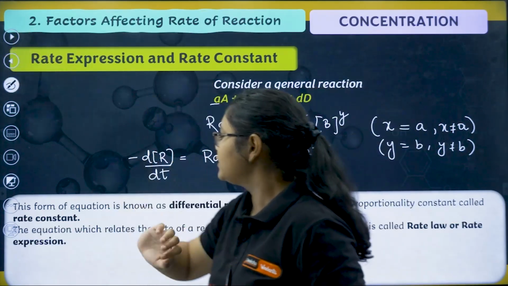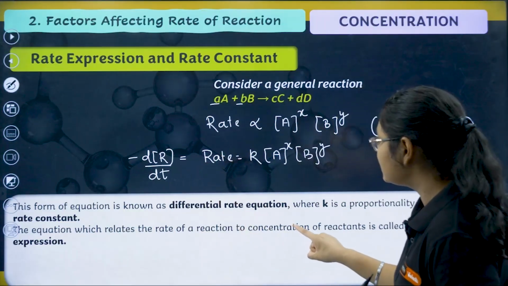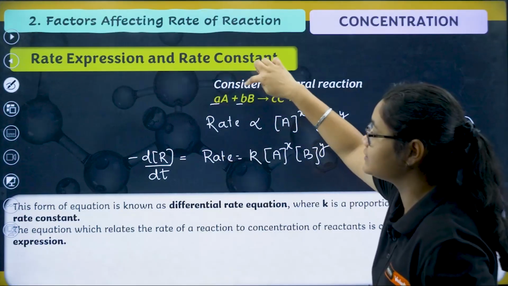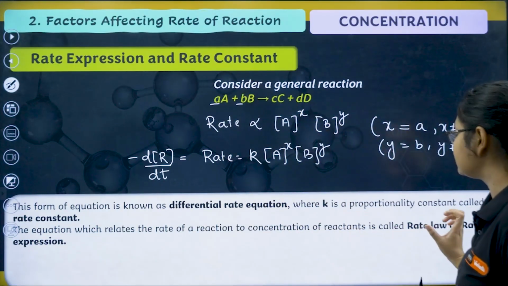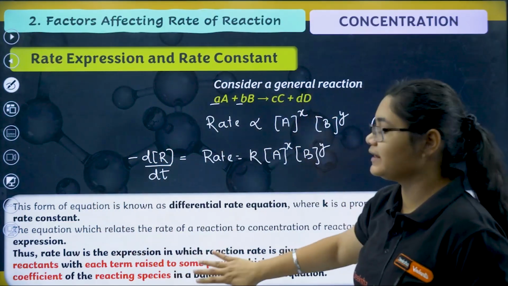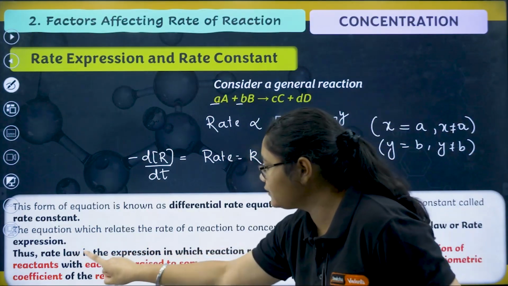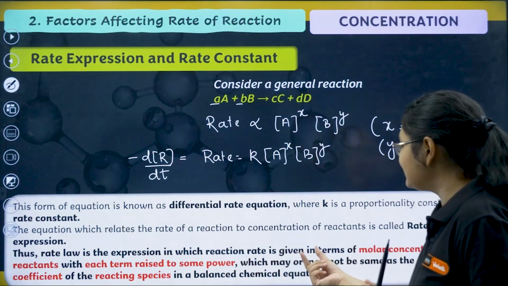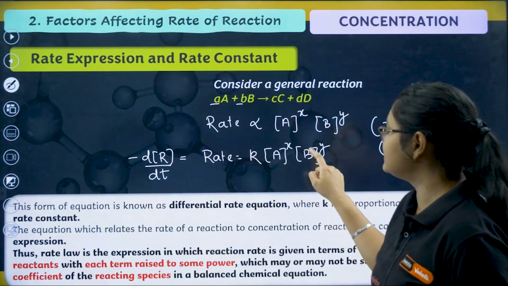Okay. Next, the equation which relates, this is very important, the rate of the reaction to the concentration of the reactants. Okay, it is nothing to do with the product. We are just worried about the concentration of the reactant. When rate and the reactant concentration are related, it is called rate law or rate expression, which we have already seen. Now this is the proper definition of rate law, which can also be asked in the exam. So see it properly. Rate law is an expression in which the rate is given in terms of molar concentration of the reactants.